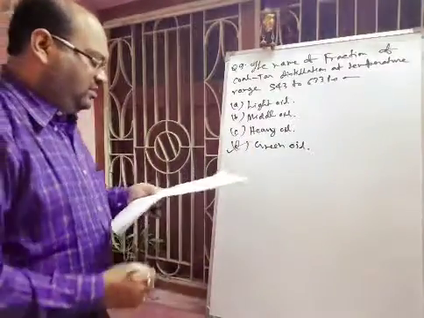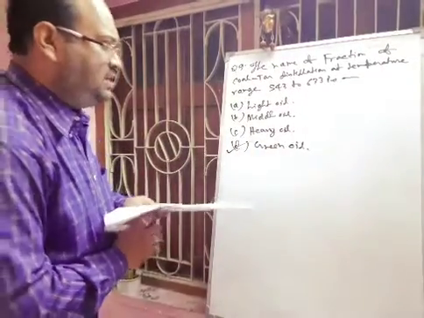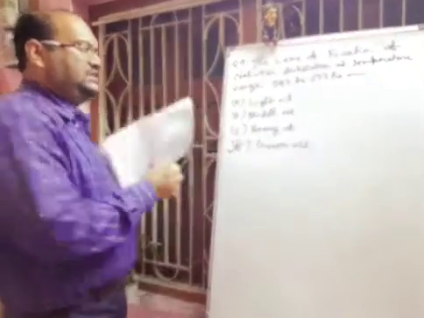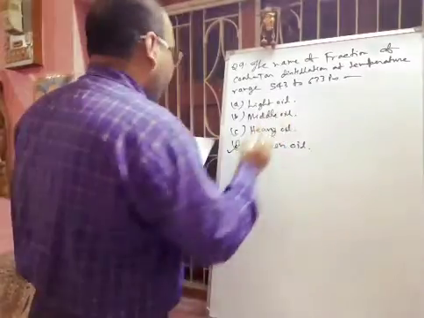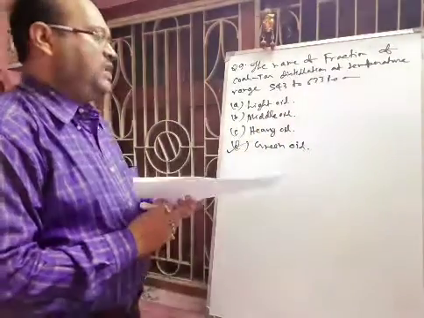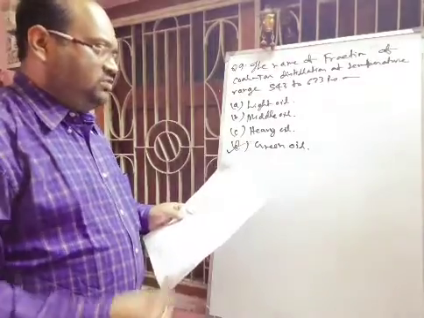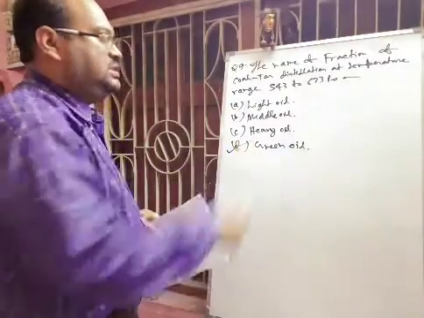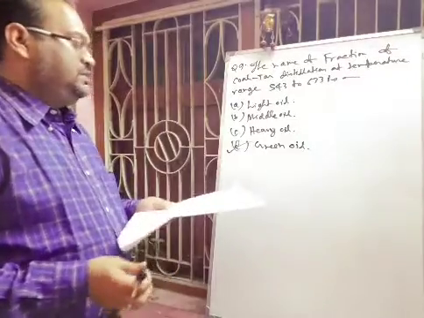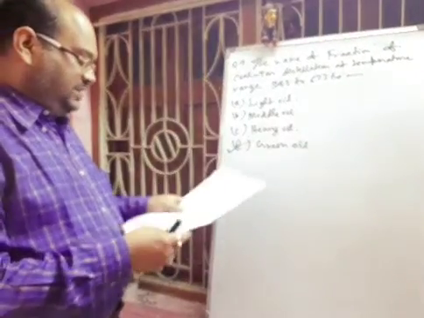Okay, light oil will come up to 443 Kelvin. Middle oil will come from 443 to 503 Kelvin. Heavy oil will come from 503 to 543 Kelvin, and green oil will come from 543 to 633 Kelvin. Okay. Next question is given.